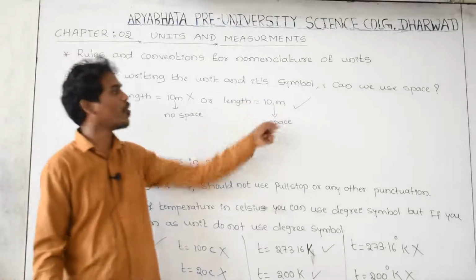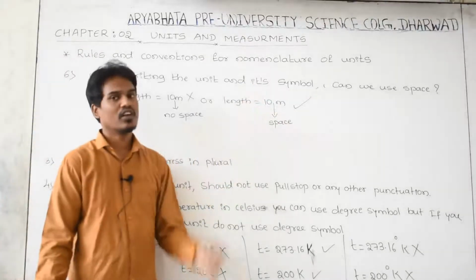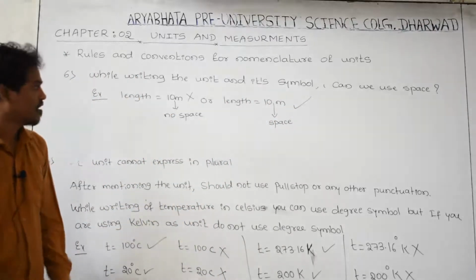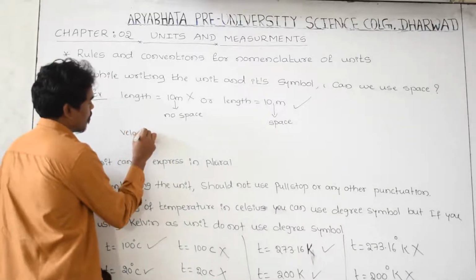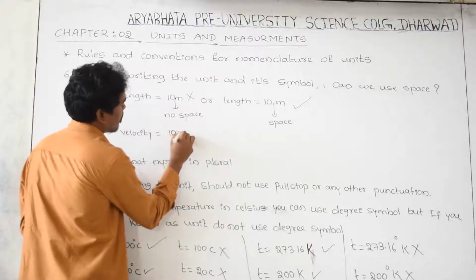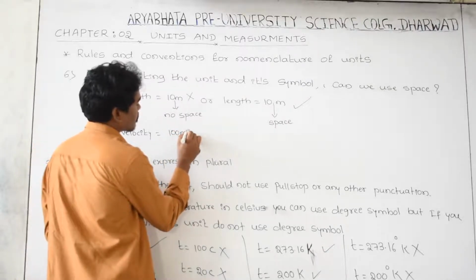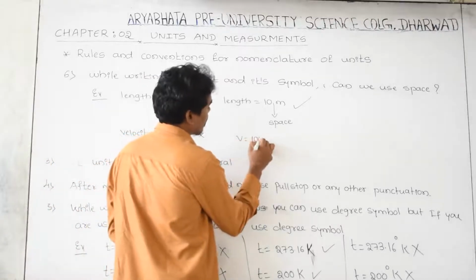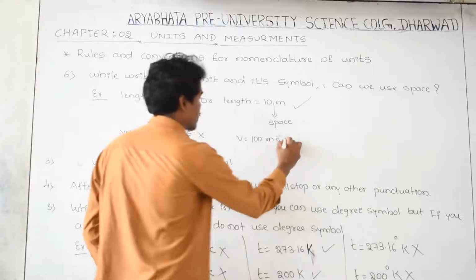Another example: velocity is equal to, for example, 100meter per second. This is wrong. Velocity is equal to 100 meter per second. Yes, this is right.